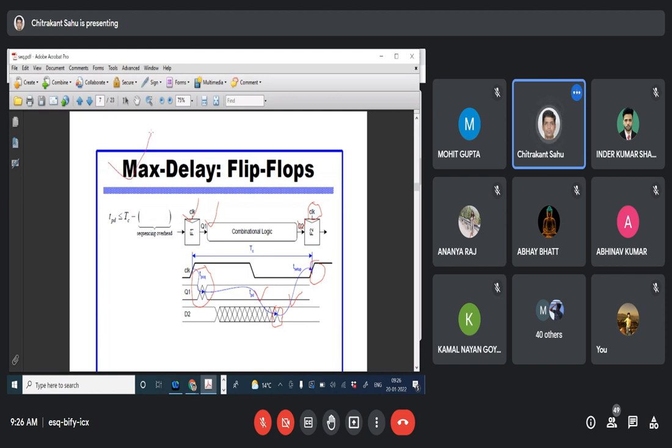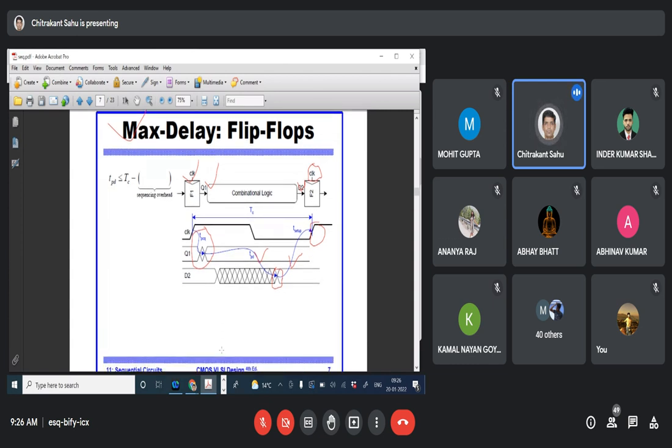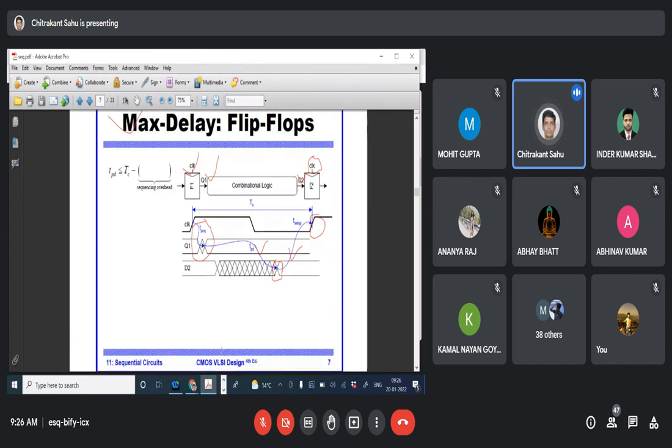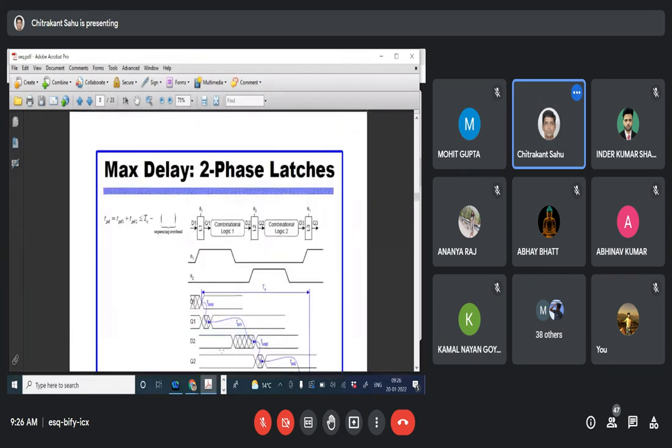What is the max delay constraint? It means what should be the maximum delay in a combinational block that we should be able to design so that it will not violate. The combinational delay has to be designed in the proper way. So in terms of the timing diagram, what should be the equation of the propagation delay? What should be the maximum delay possible in the combinational logic? Not more than that. That can be decided, and that value will be given as TC minus